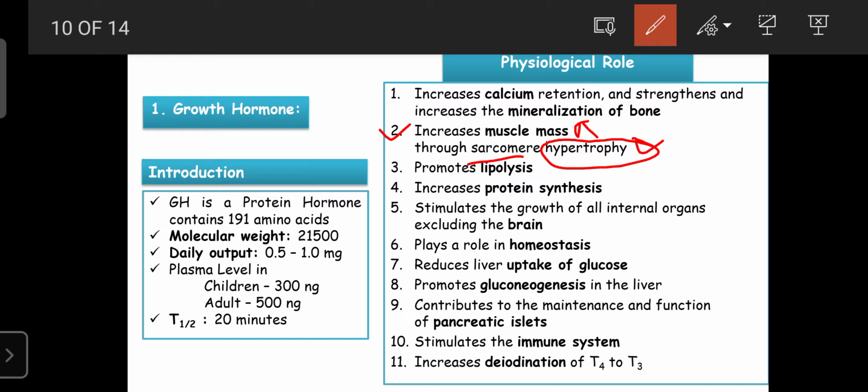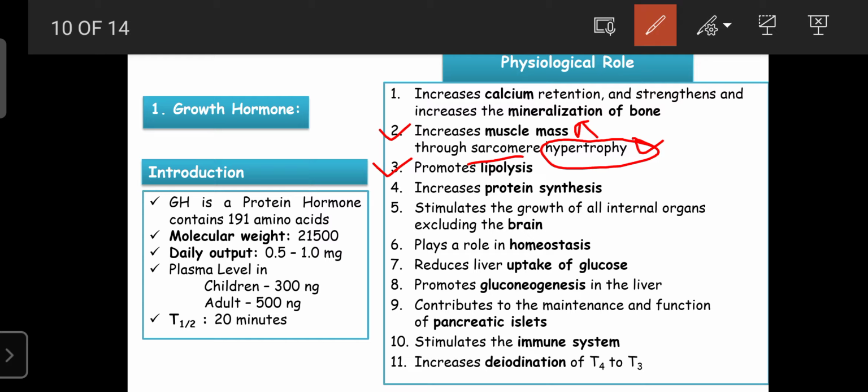So that's why, under the influence of the growth hormone, the muscles will be strengthened due to sarcomere hypertrophy, or enhancement of the size of the sarcomere, the special type of cells of the skeletal muscles. And also the growth hormone can promote lipolysis, that is the breakdown of lipids or metabolism of lipid.